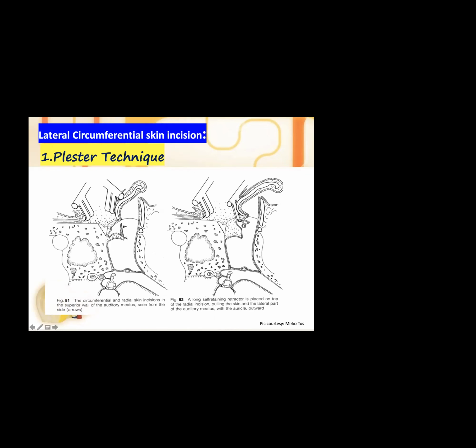We have to push the auricle anteriorly, and we have to create the exposure. Many times the difficulty we can come across is that we might not be able to see the posterior tympanum because our vision will be like this. When we look like this, the speculum can come into our view, causing a hindrance in viewing the posterior tympanum. At that time, sometimes drilling this area might help. The other thing is, we can use a ribbon gauze, pull it anteriorly and fix it, so that it might help here.